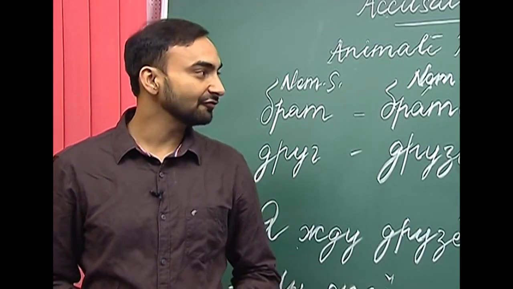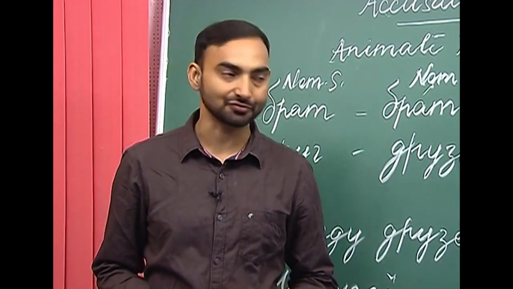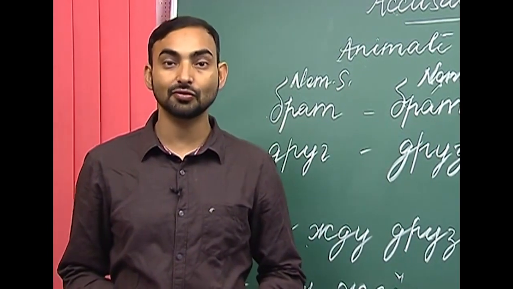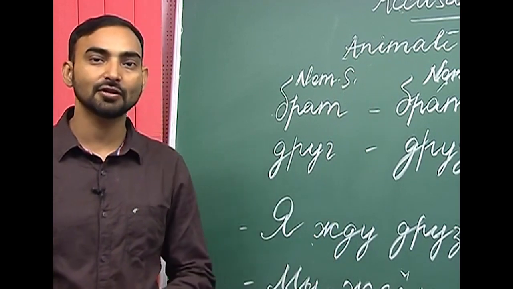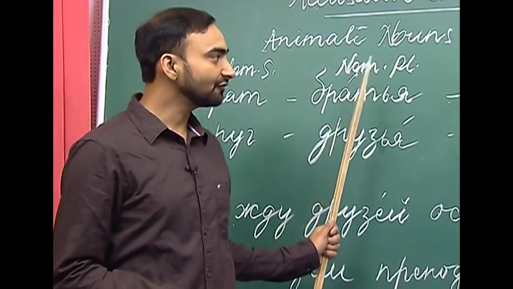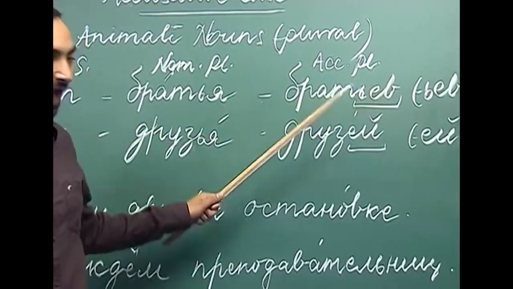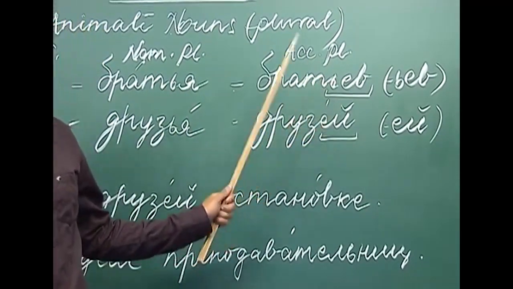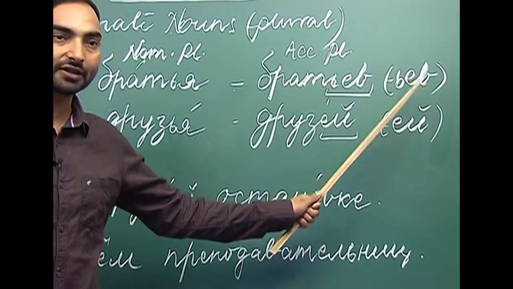There are a few nouns which have irregular ending in their nominative plural, and we have discussed all those nouns. So, what happens when we use those nouns in the accusative case in plural? For example, let us take brat. What is the nominative case plural of brat? It is bratya. And how do we form the accusative plural of brat? It is bratyev. So, we are adding ye and v at the end, and we get the accusative case form of brat. See the ending, soft sign, ye and v.